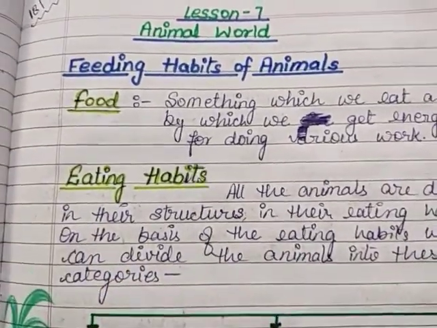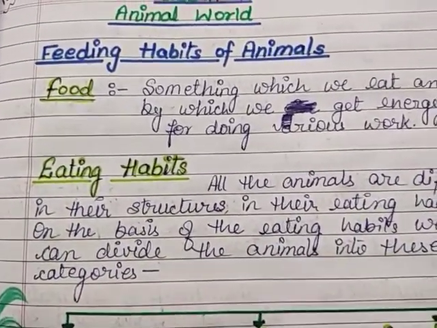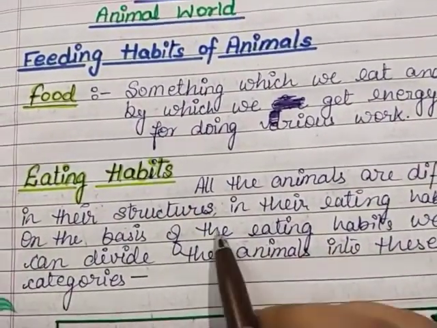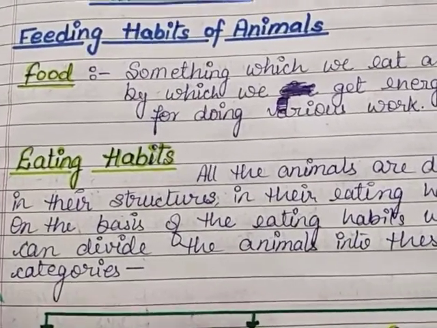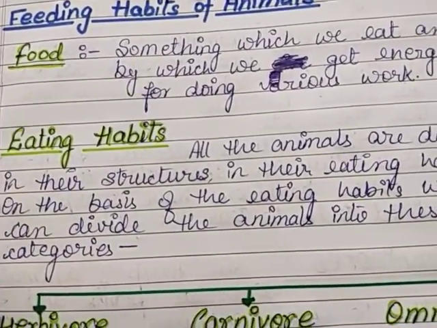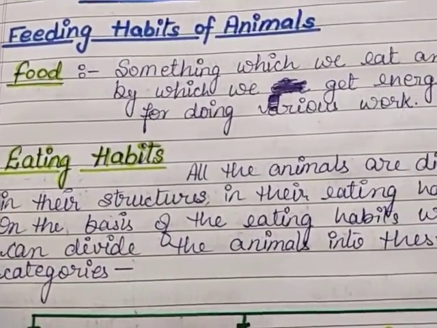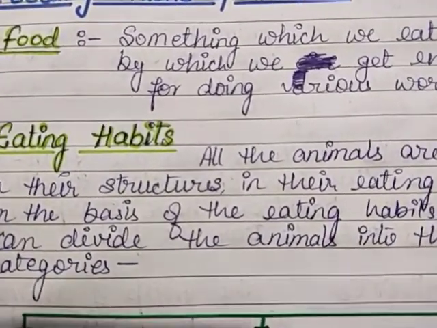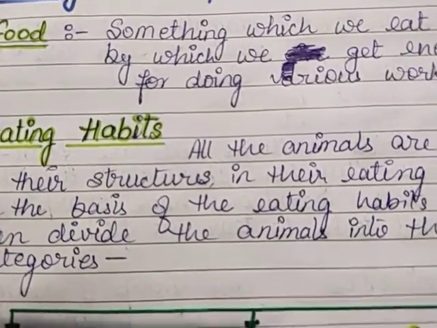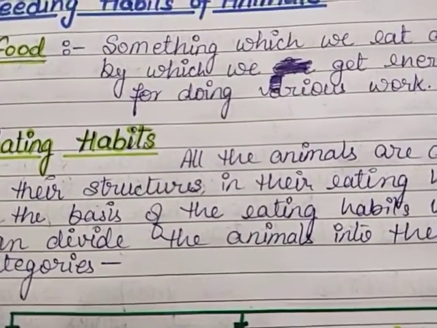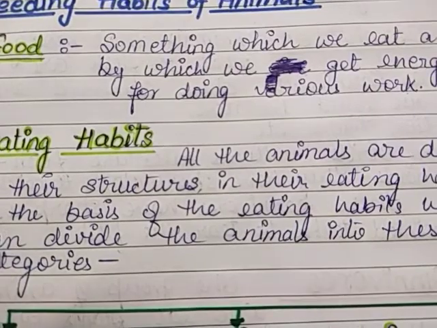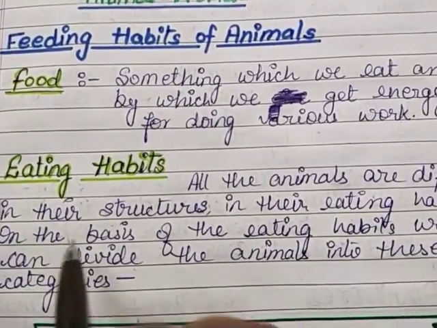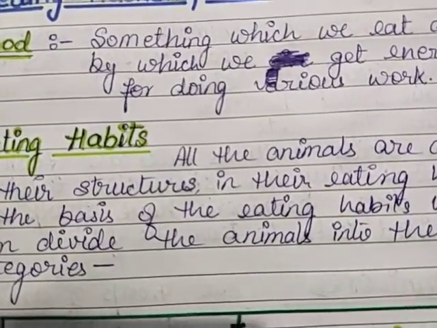So eating habits. Now what are eating habits? All the animals are different in their structures. This is a very important line, and this is the truth, that everybody on the earth is different from each other in their behavior, in their structure, in their habits. Every living organism is different from each other. Structure wise they are different.